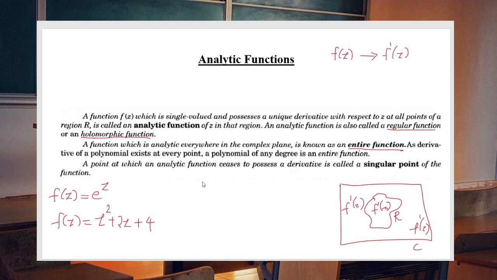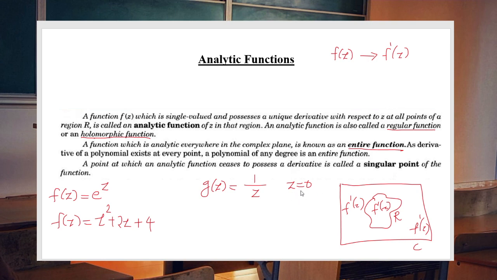So what is a singular point? A point where the function fails to have a derivative. For example, consider g of z equal to 1 by z, definitely a complex function, but at the point z equal to 0 the function itself is not defined, so there does not exist a derivative. So this function ceases to possess a derivative at z equal to 0.